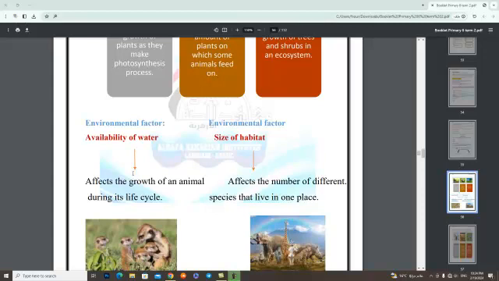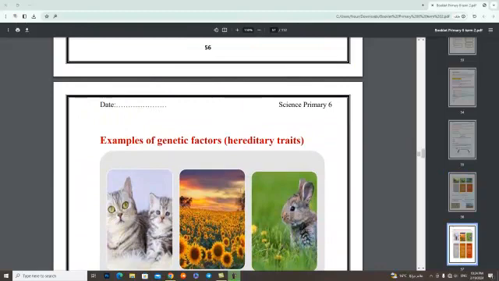Availability of water affects the growth of an animal during its life cycle. Number 3, size of habitat. Size of habitat affects the number of different species that live in one place.